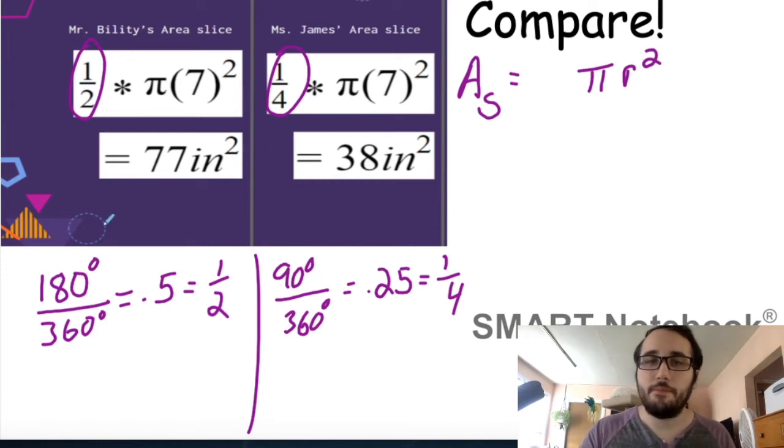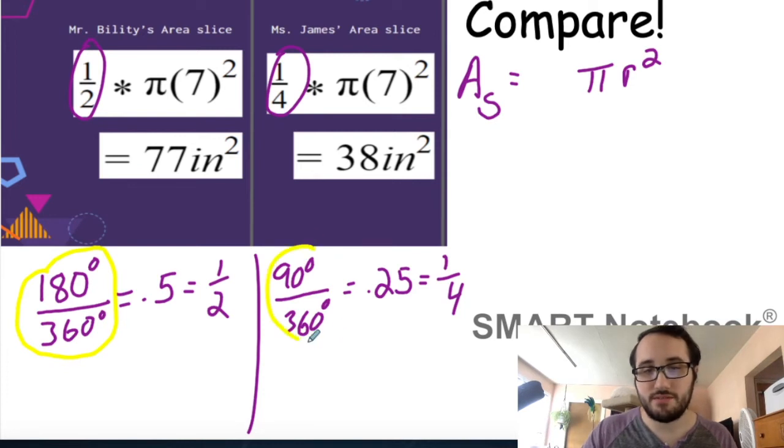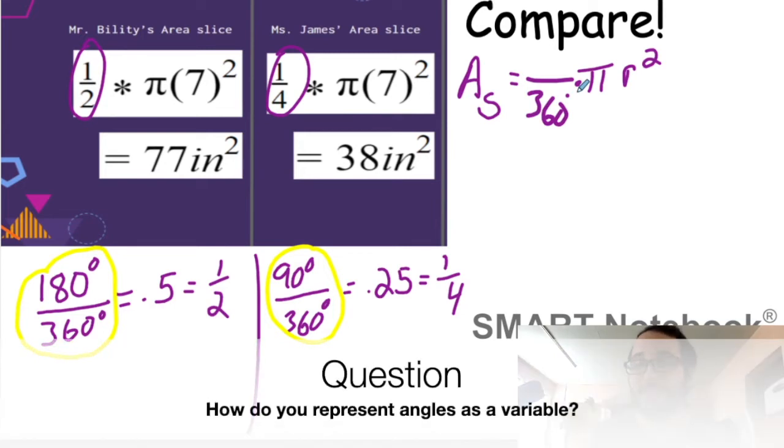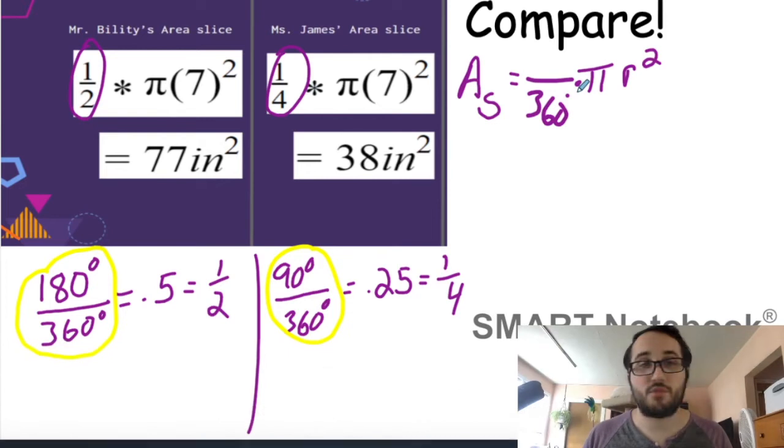So check it out. What is the same about both of these fractions? 360 degrees. Okay, 360 degrees are the same. But what's different? The angles. How do you represent angles mathematically? For example, if our angle is a variable, what variable do we use to represent angles? Think back to trigonometry. Theta.